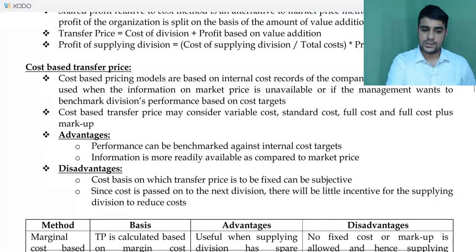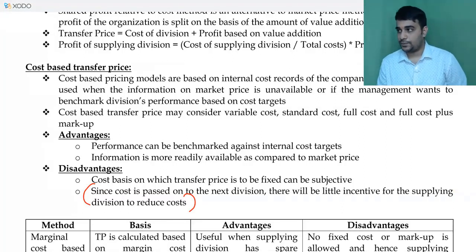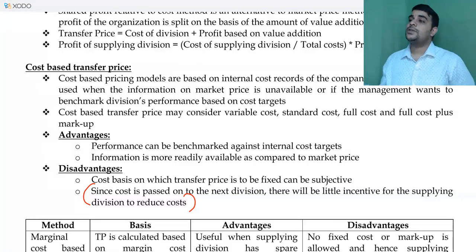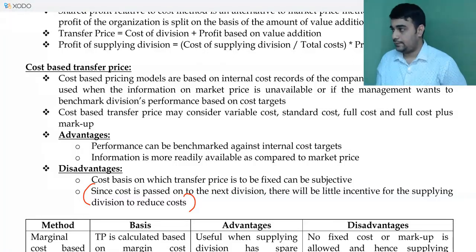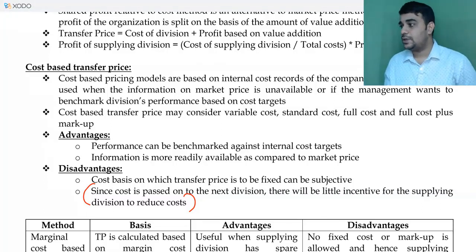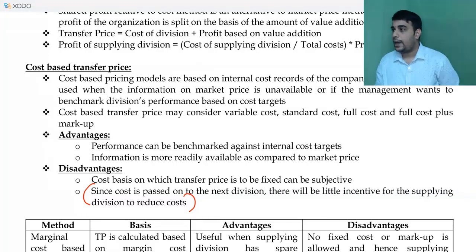The problem with this, the main issue, is this. This can be sorted out if you go with a standard cost method. If you go with a standard cost method, this can be sorted out, else this is a problem, because if cost increases, you pass on the increased cost. If cost reduces, you pass on the benefit of the lower cost to the next division. So the supplying division is thinking, anyway my profit is going to be 0. Why should I put in extra effort? My profit is anyway going to be 0. Whatever cost I incur, I'll have to pass it on.